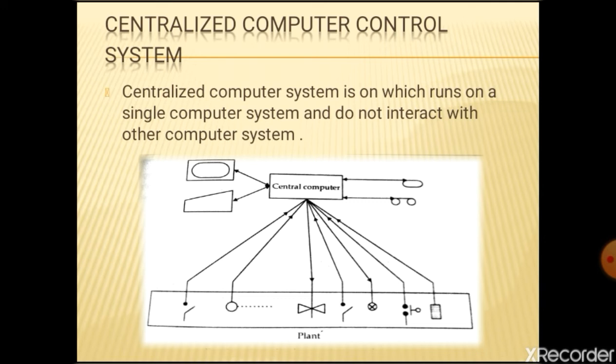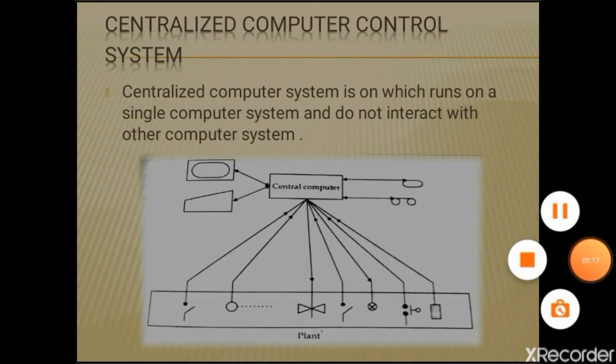The central computer performs the computing functions and controls the remote terminals. The main disadvantage of this system is that all systems are connected to the central computer. If any fault occurs in the main central computer, the entire system will go down.